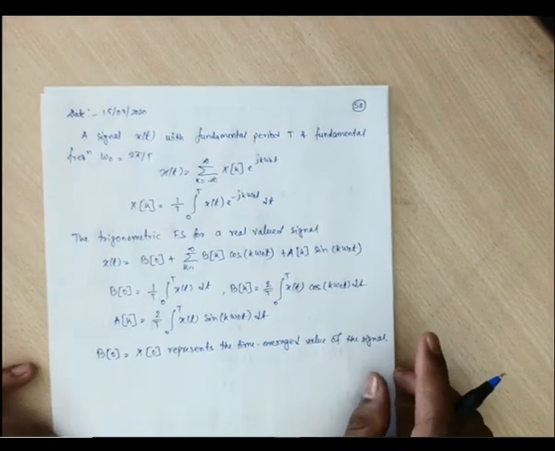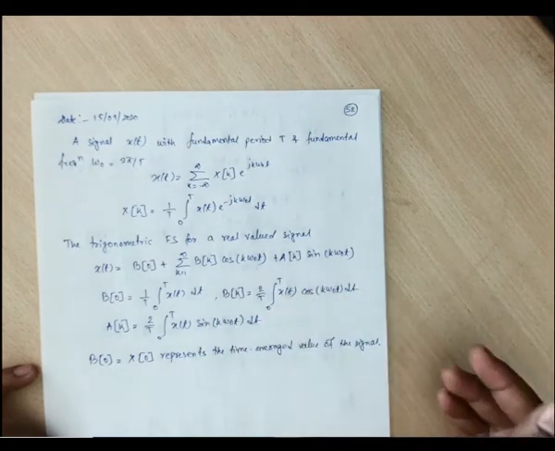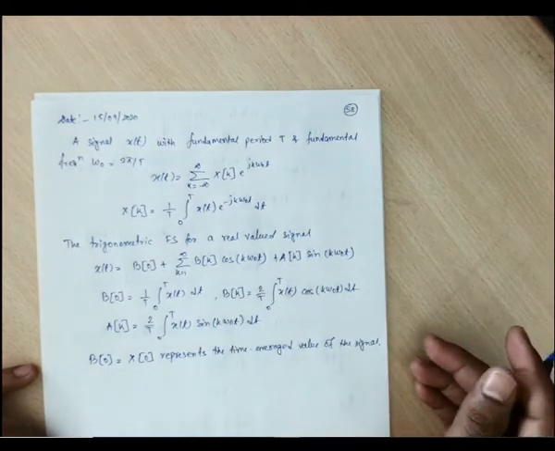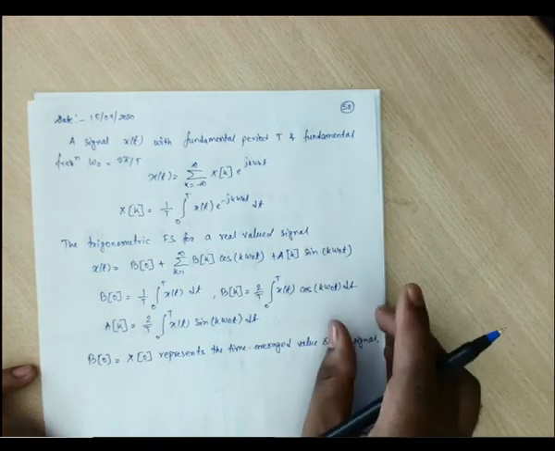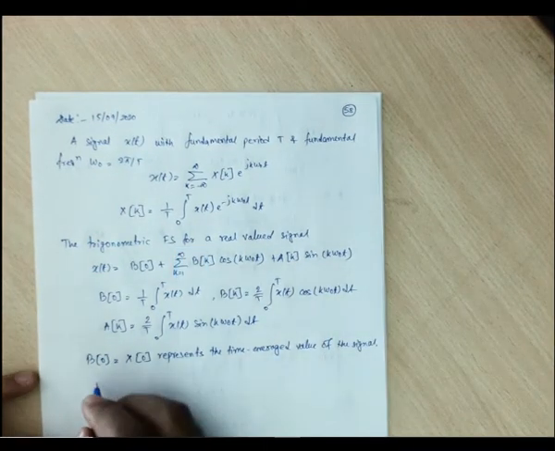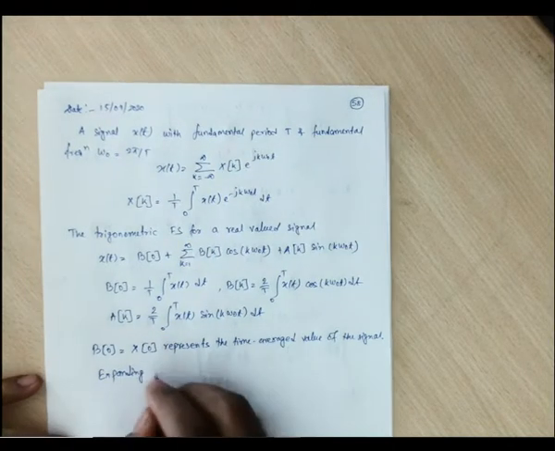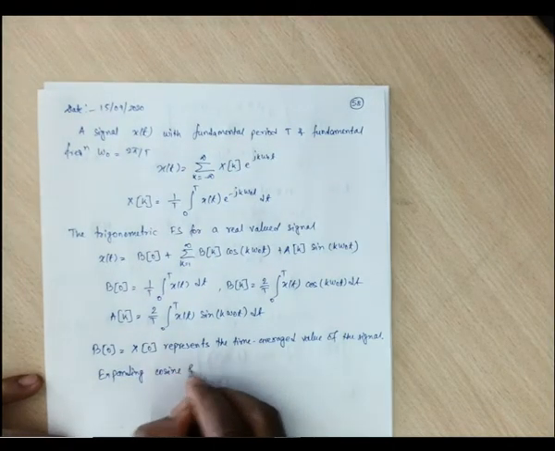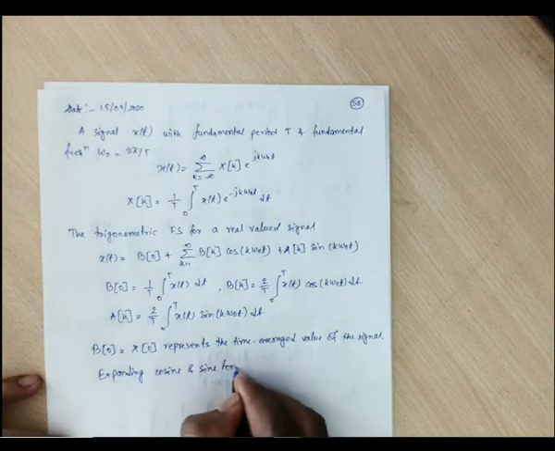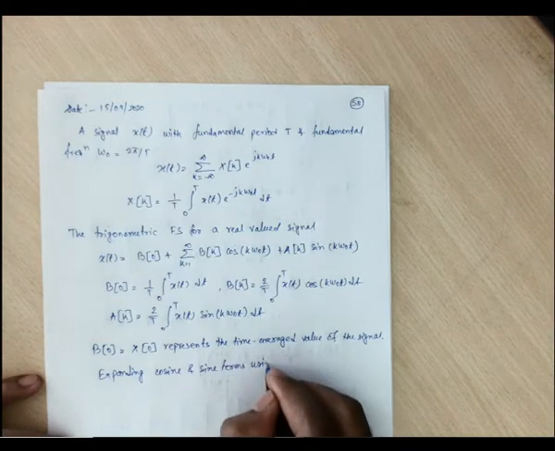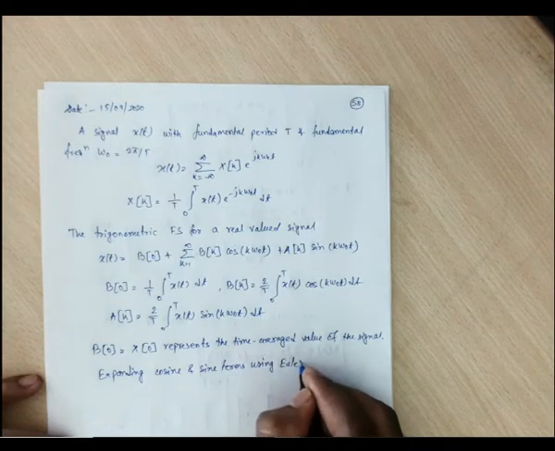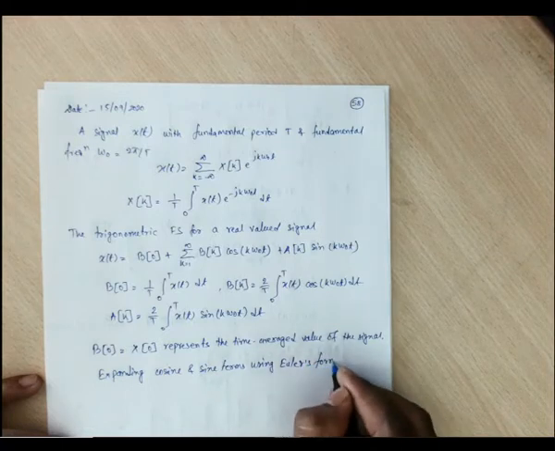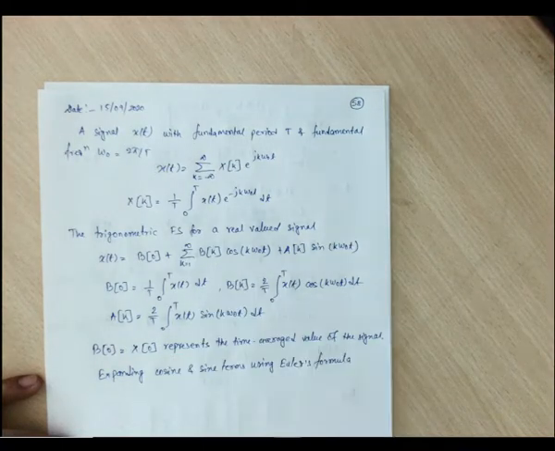Okay, and we can expand these cos and sine terms with respect to Euler's formula. If we expand the cosine and sine terms using Euler's formula, then what can we get?